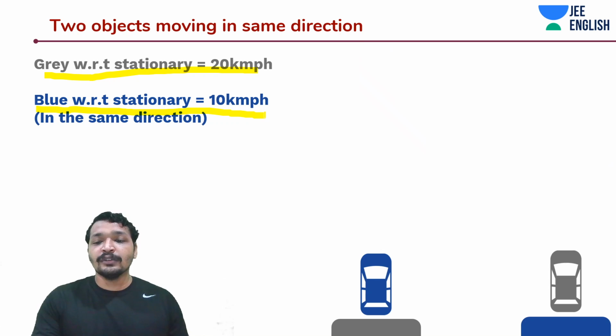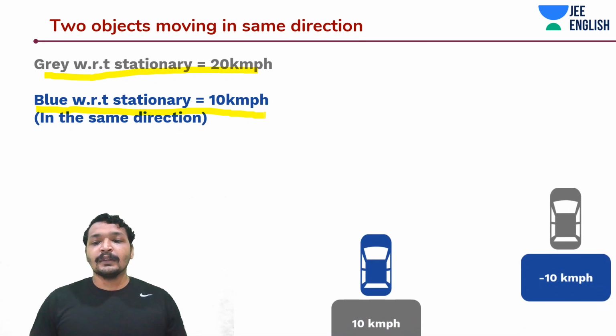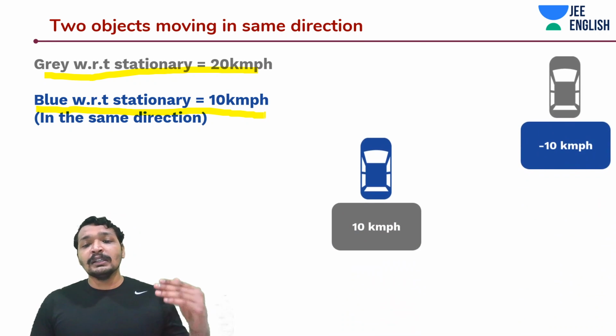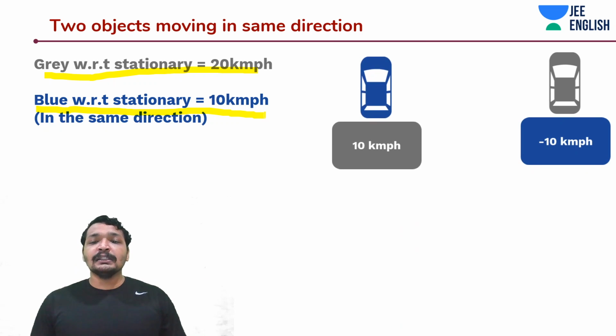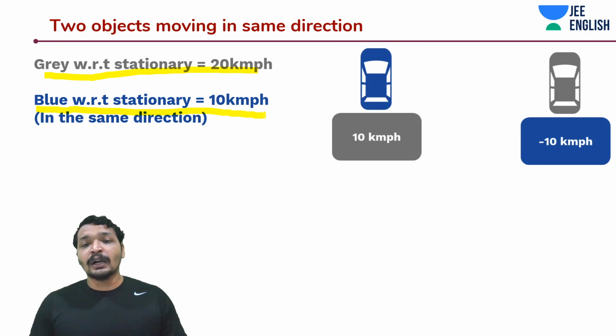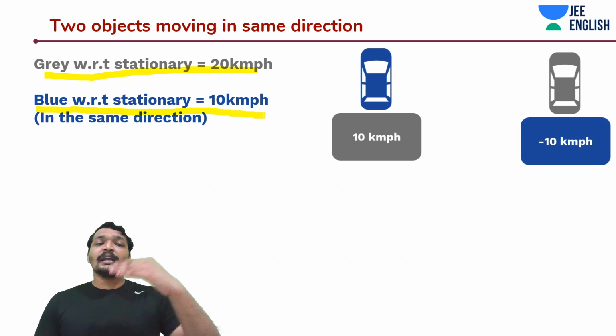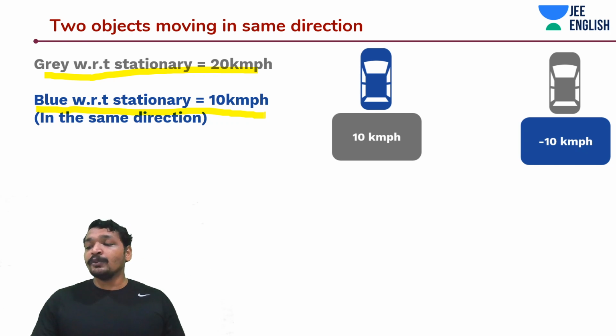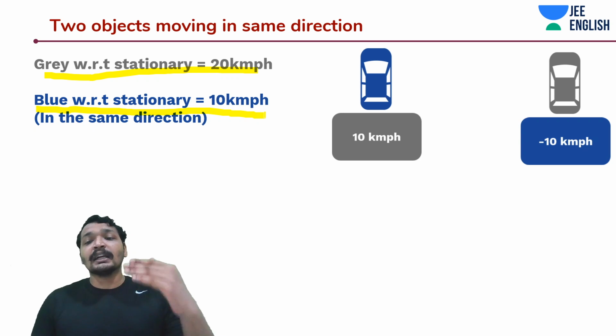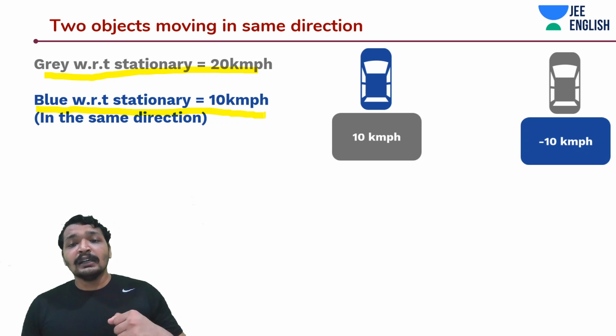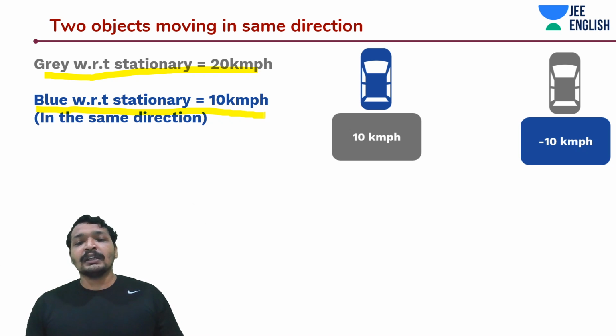I'll just play this graphics again. So the person in the blue car would see that the grey car is moving away with 10 kilometers per hour speed. Whereas the person in the grey car would see that the blue car is moving away with 10 kilometers per hour.